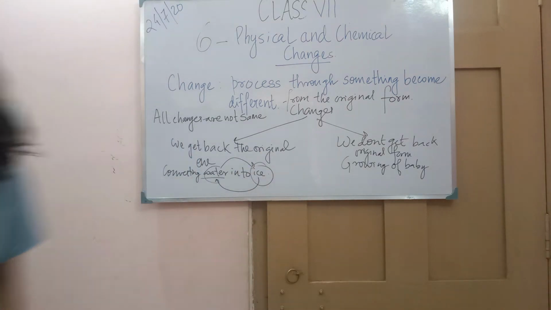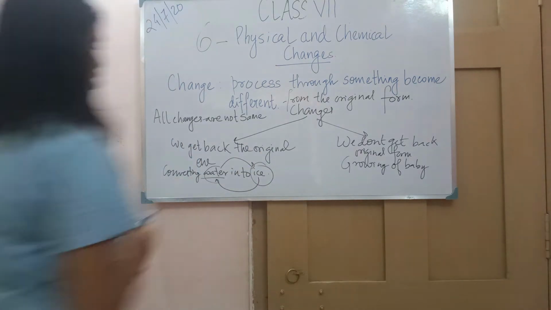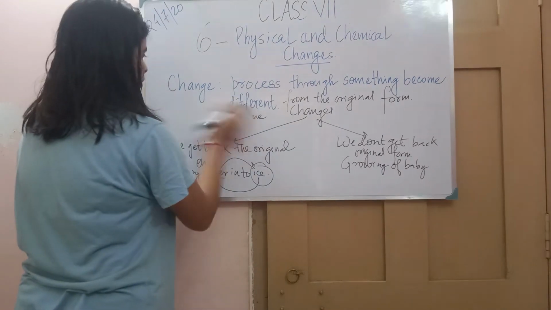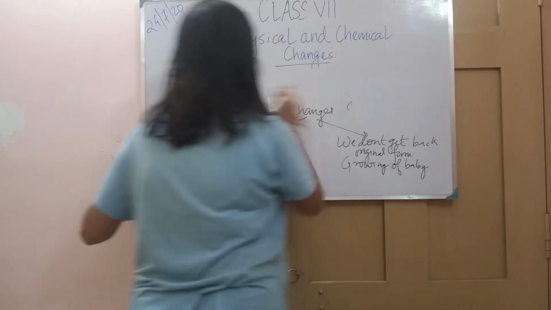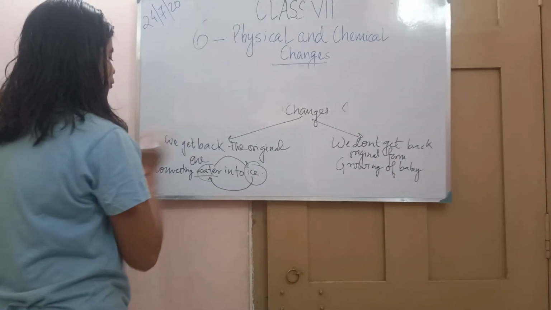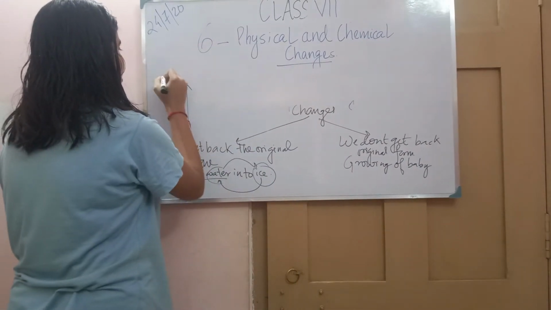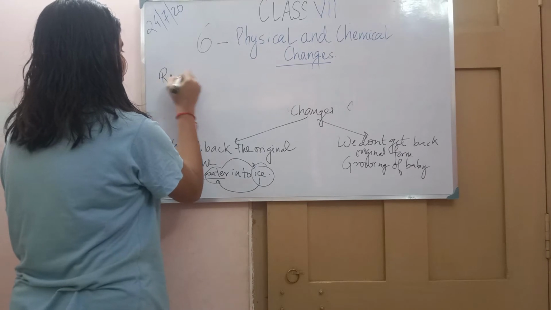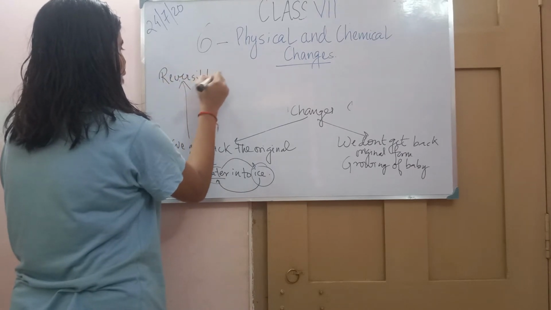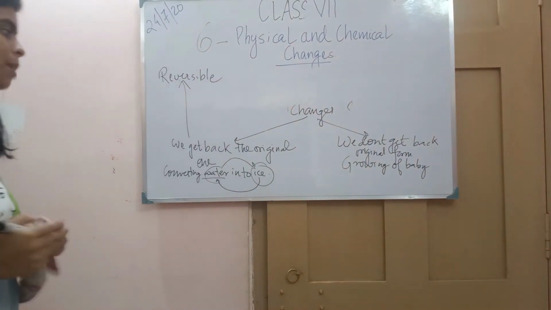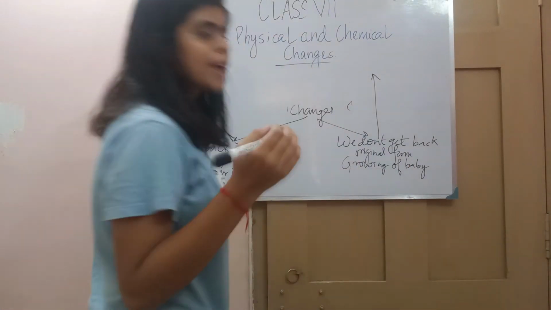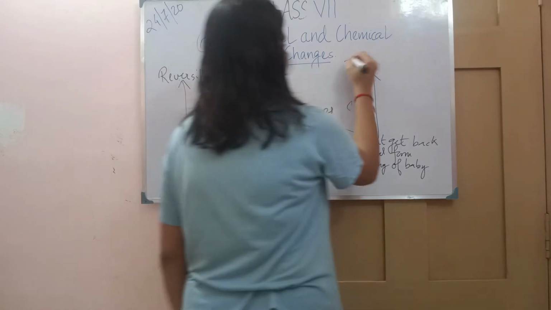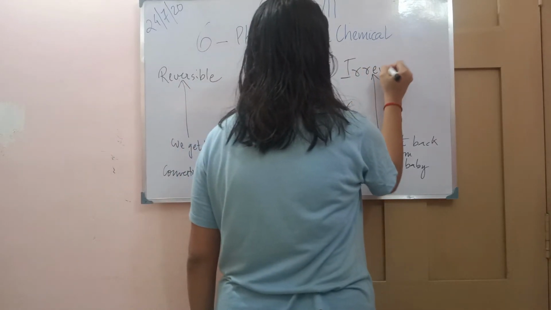And what are they? The changes in which we get back the original form, we call reversible. You know this word, reversible. And the changes in which we don't get back the original form are called irreversible.